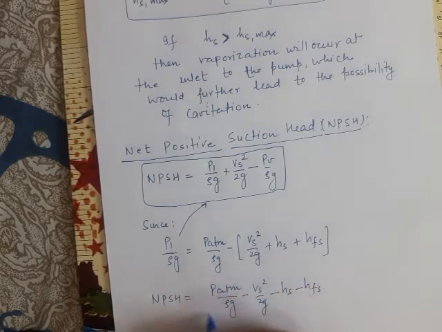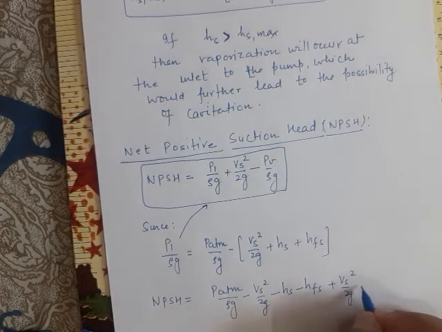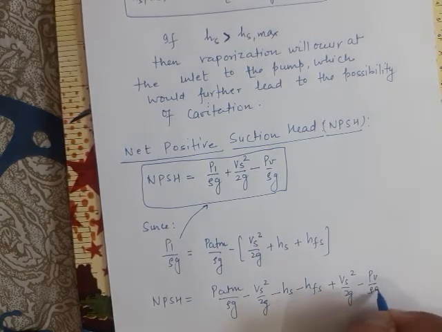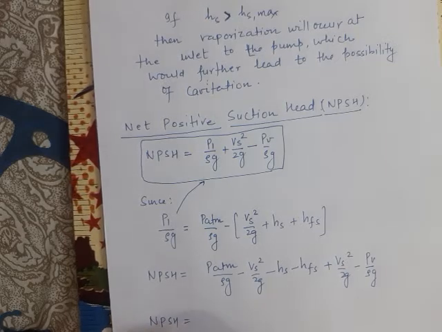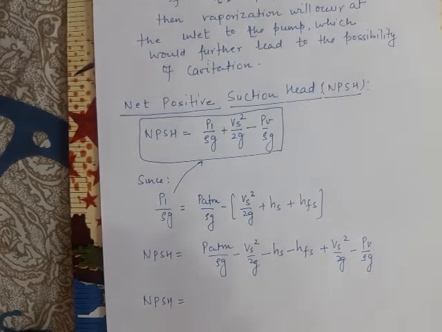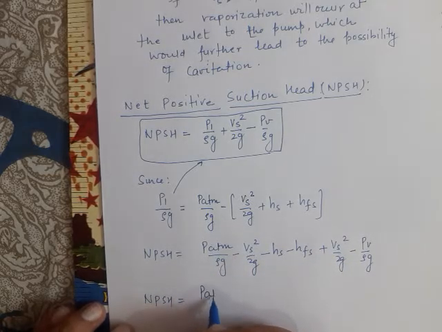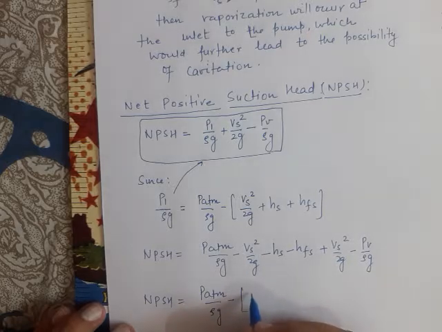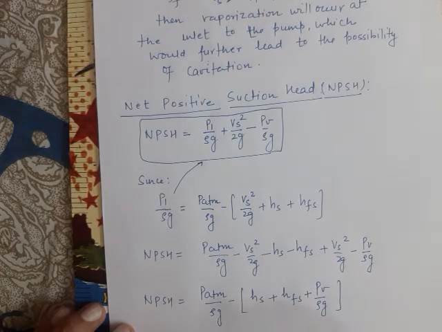Then this would give us NPSH equals P atm by rho g minus Vs square by 2g minus Hs minus Hfs, which is the whole P1 by rho g, plus Vs square by 2g minus Pv by rho g. Now the net positive suction head would become, Vs square by 2g terms are cancelled out, P atm by rho g minus Hs plus Hfs plus Pv by rho g.